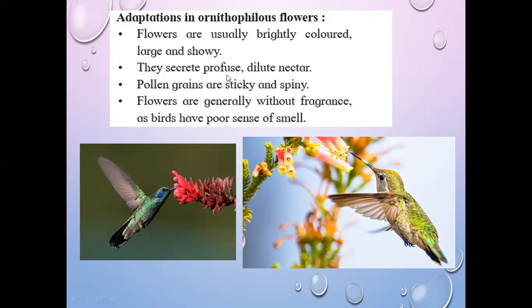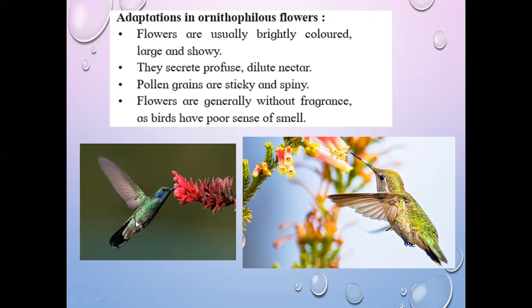Next, they secrete profuse dilute nectar. This sugary substance is secreted by these flowers to feed the birds. When any biotic agent is responsible for pollination, both are beneficial: insects or birds get nectar from the flower, and in return the flower is pollinated by that biotic agent.